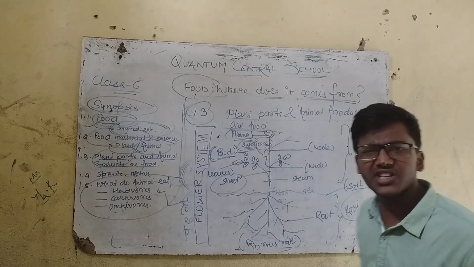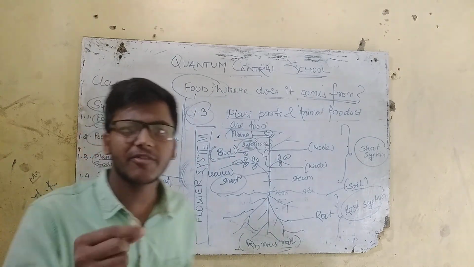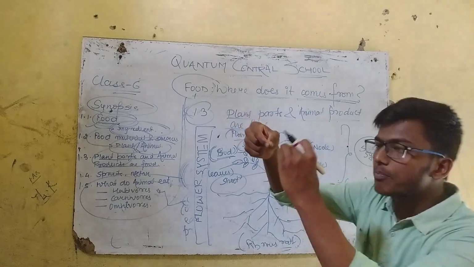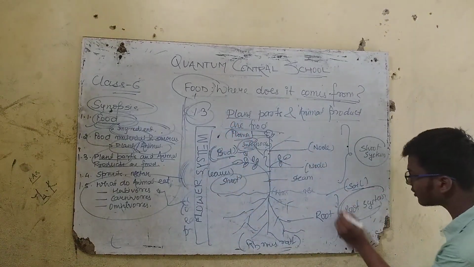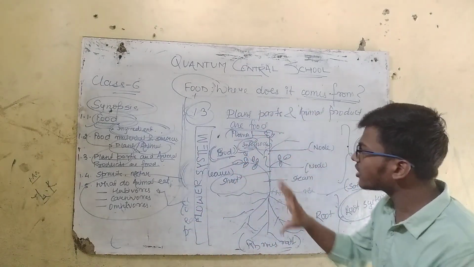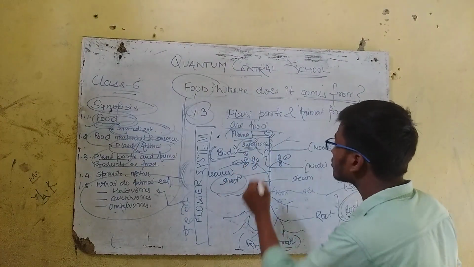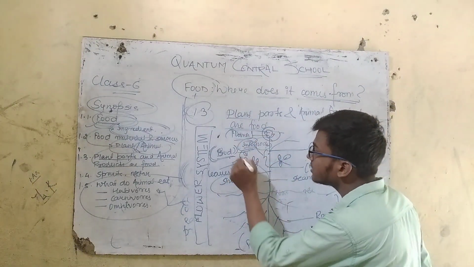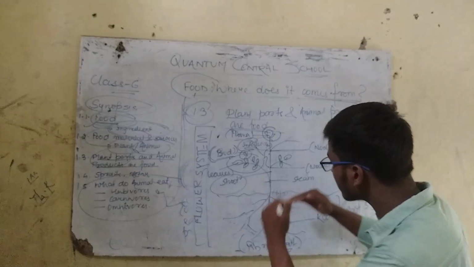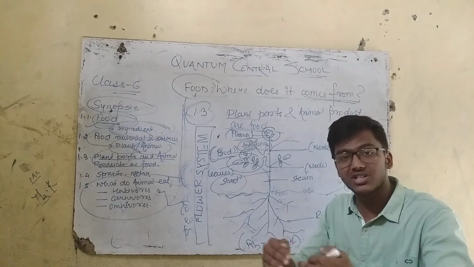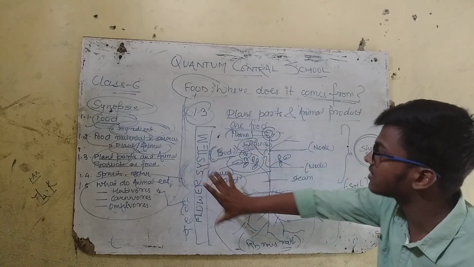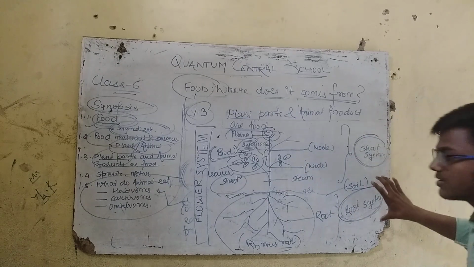So how to differentiate the shoot system? You can even do this as an experiment. Just go and pluck a grass flower. What you will see is that the part which was under the soil is considered the root system, and the part which is above the soil is considered the shoot system. The basic structures we see in the shoot system are the flower, the buds, the leaves, the nodes, the internodes, and the regions under the soil are the root. So we divide this whole flower system into two parts: the shoot system and the root system.